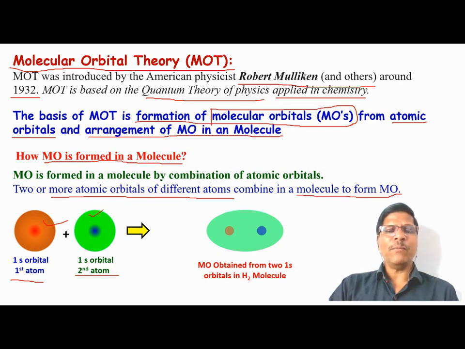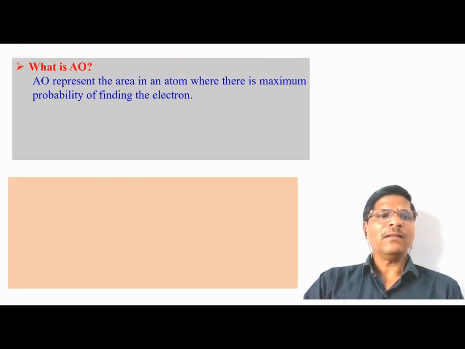But if you see this combination, it is governed by the rules of quantum chemistry, so it is not a very simple and straightforward concept. So we have the atomic orbital. What does an atomic orbital represent? It represents the area in the atom where there is maximum probability of finding the electron.